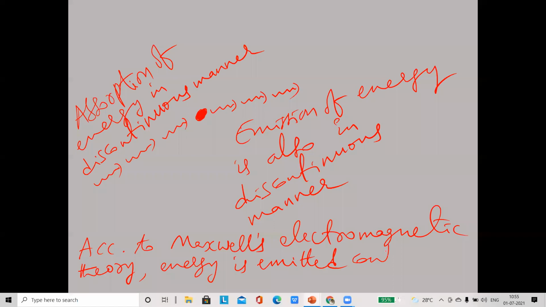But this point is wrong. Energy will never be emitted continuously, but discontinuously. This discontinuous emission of radiation was proposed by Planck's theory.